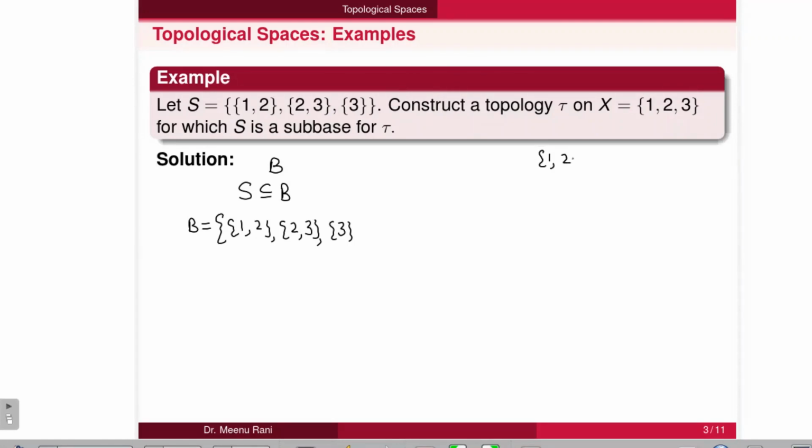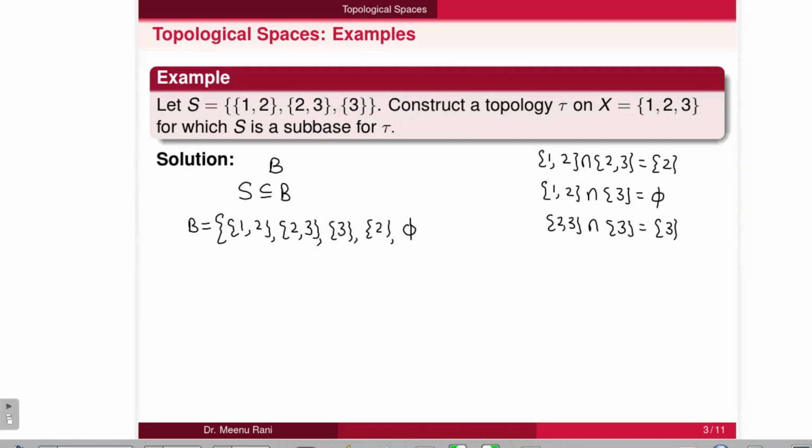If we write {1,2} intersection {2,3}, it is {2}. {1,2} intersection {3}, it is empty. {2,3} intersection {3}, it is {3}. So we can write here {2}, and {3} is already a member of this B.